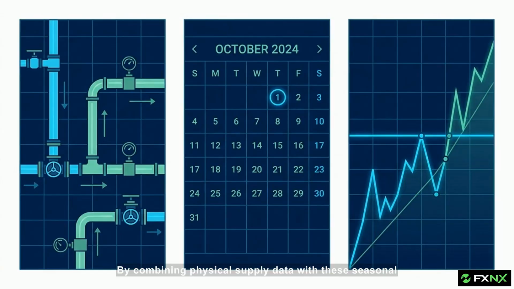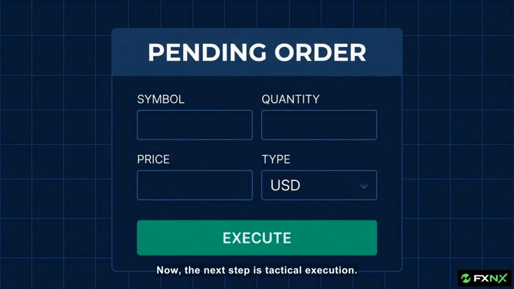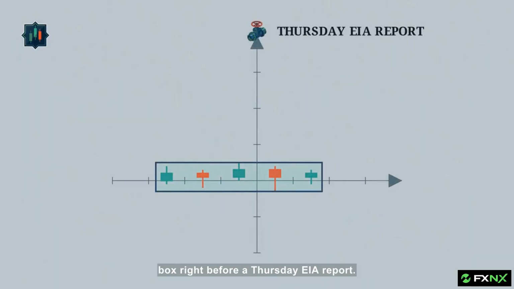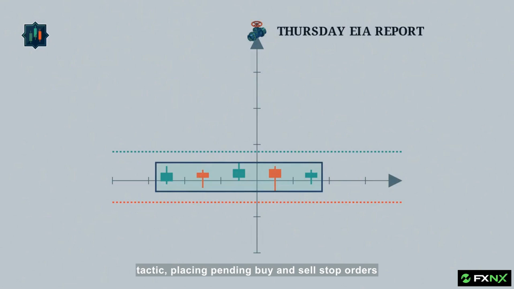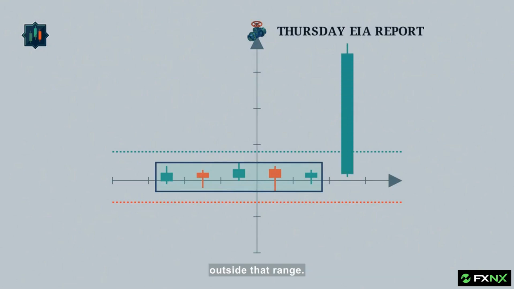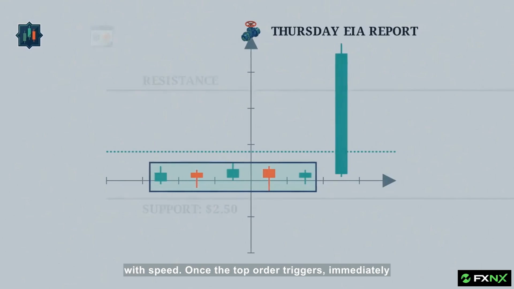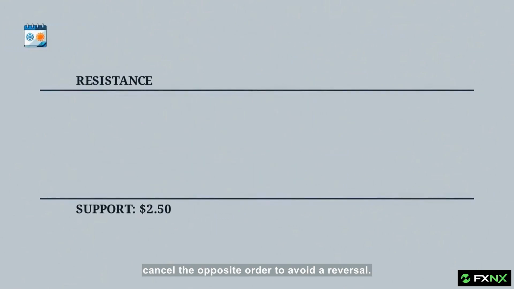By combining physical supply data with these seasonal maps, you can identify the specific windows where the market is most susceptible to a breakout. Now, the next step is tactical execution. This 1-hour chart shows a tight consolidation box right before a Thursday EIA report. To capture the move, we use a breakout tactic, placing pending buy and sell stop orders outside that range. When the data drops, the price often breaks with speed. Once the top order triggers, immediately cancel the opposite order to avoid a reversal.